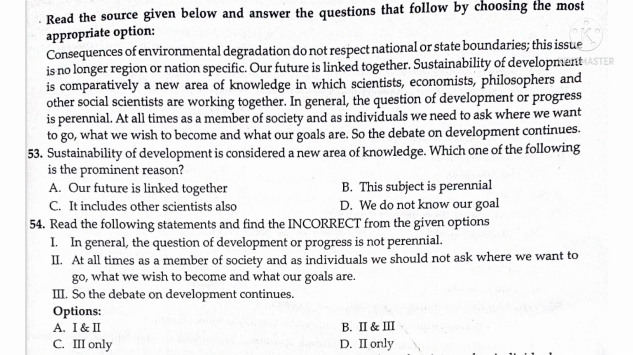Here one more source is given. Once go through, I am directly giving the answers. Question 53. Sustainability of development is considered a new area of knowledge. Which one of the following is the prominent reason? Answer is C. It includes other scientists also. Question 54. Read the following statements and find the incorrect from the given options. So here the answer is A, 1 and 2.